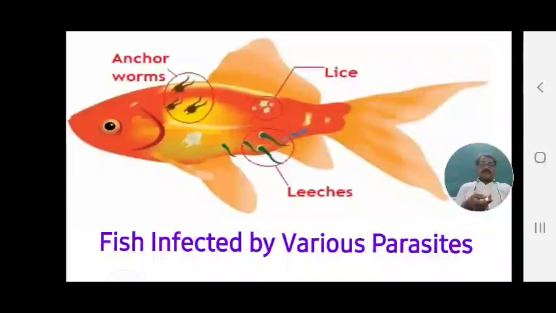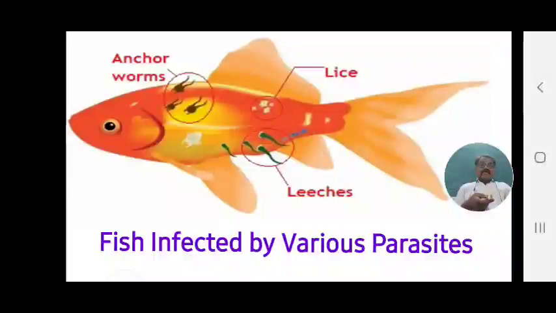See, fish are infected by various parasites. At the same time, a number of other pathogens and parasites affect these fish, as seen here. Which are these parasites? First is the anchor worm. Anchor worms attack just behind the operculum on the skin.